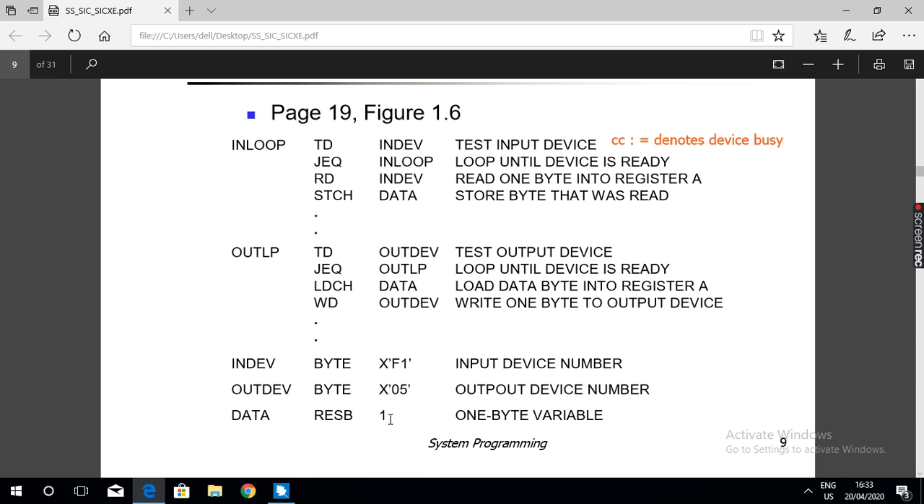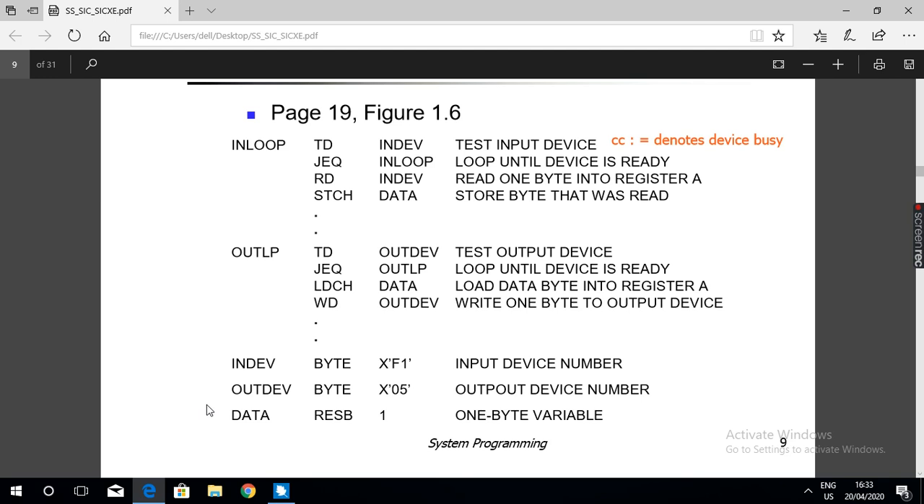If I write DATA RESB 10, it means 10 bytes of memory will be reserved, for, say, an array of data like that. Here we are reserving only 1 byte of memory. Whatever number is specified, that many bytes are reserved.